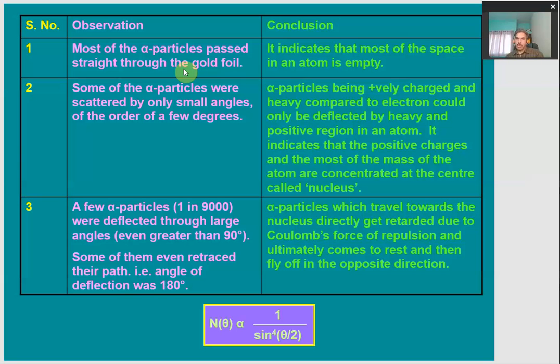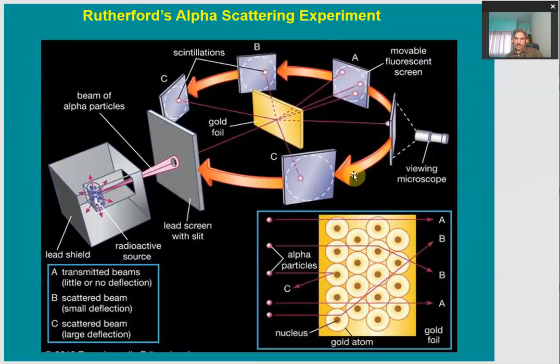So most of the space of an atom of the gold foil was empty, right? We can have the same look here. Most of the alpha particles face either no deflection, no scattering, or very small scattering. So most of the space inside a gold atom was empty, right?